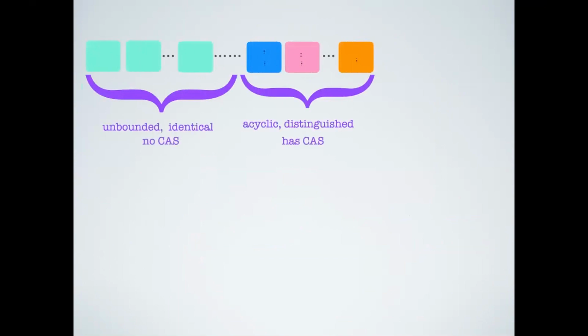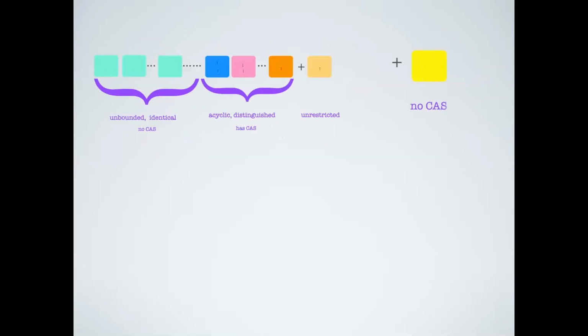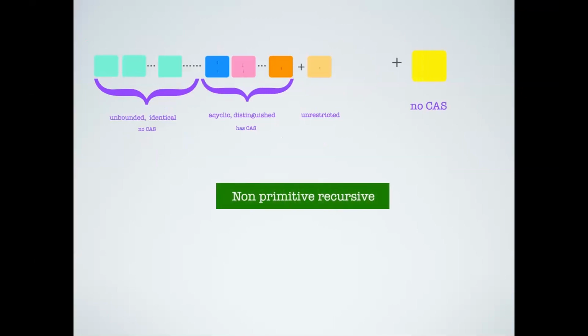So this is what I had: unboundedly many identical threads, and a bounded number of distinguished ones which have CAS operations. Now let me throw in an unrestricted distinguished thread. Unrestricted means it is cyclic, it has CAS operations. Then we get an EXPTIME completeness. Now, can I do more? Can I throw in yet another thread, one that does not have a CAS operation? Notice that it can be cyclic, but as long as it does not have CAS operations, we already shoot to non-primitive recursive.